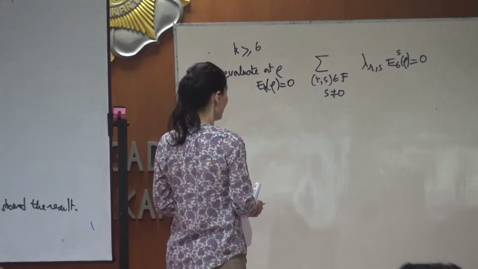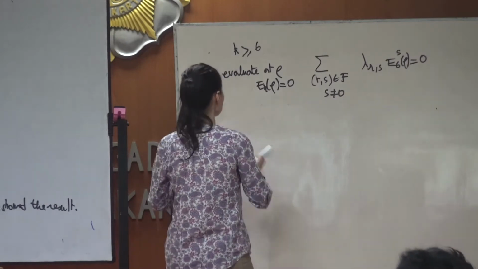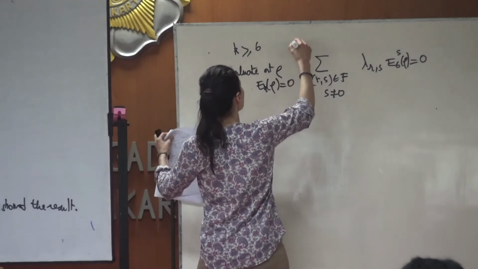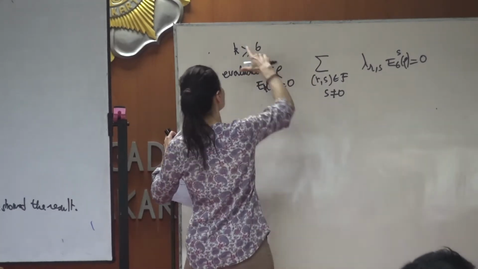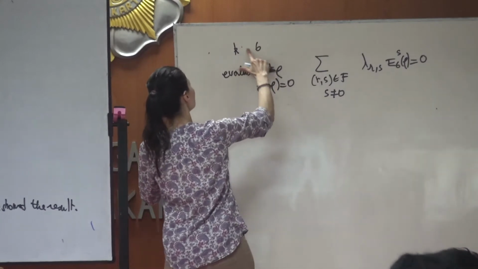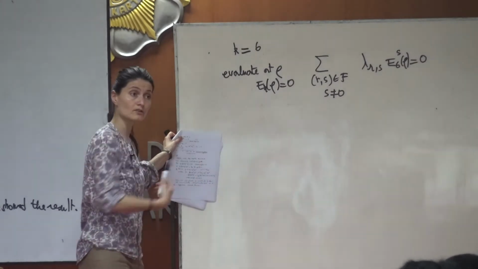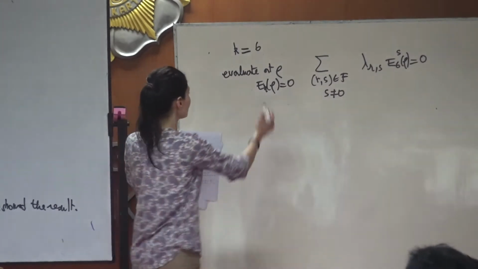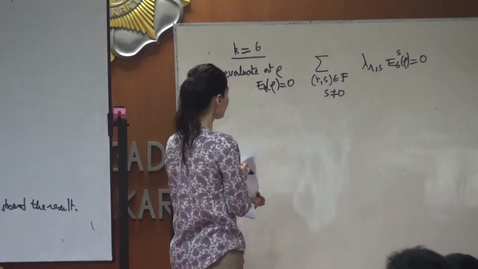Sorry, I did that only to show the result for K equal to 6. So here I will begin to use an induction. I just initiate the induction, considering the case where K is equal to 6.